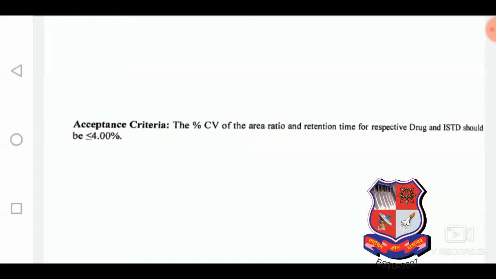Percentage CV is nothing but the variation between the response, that is area ratio, and retention time, that is the response generated from the LC-MS instrument, the area obtained from the drug as well as from the ISTD, and the retention time obtained from the drug as well as from ISTD.